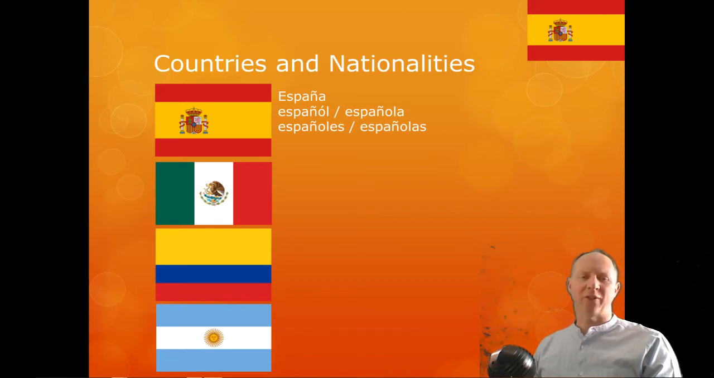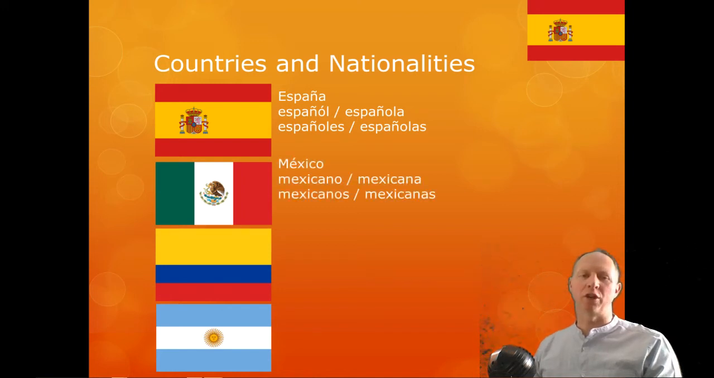Okay, do you recognize the next flag? It is from Mexico, which is México. And Mexican is mexicano. And again, the same different endings to agree with who we're describing, as with every other word ending with O in the dictionary form.